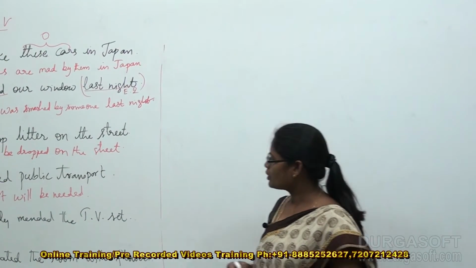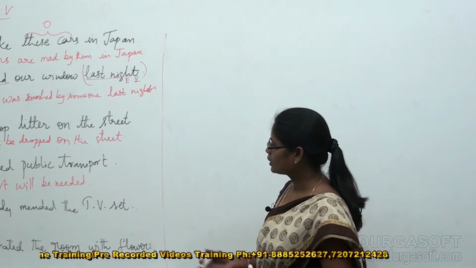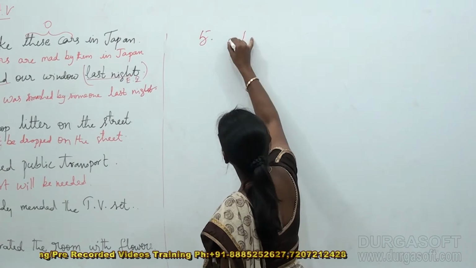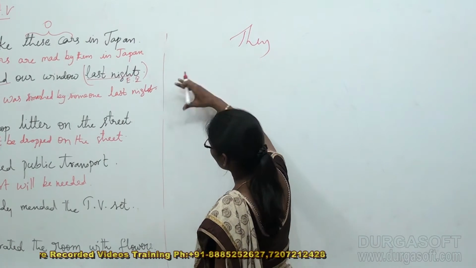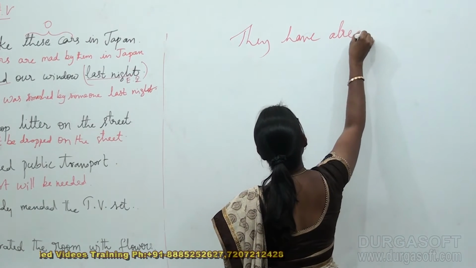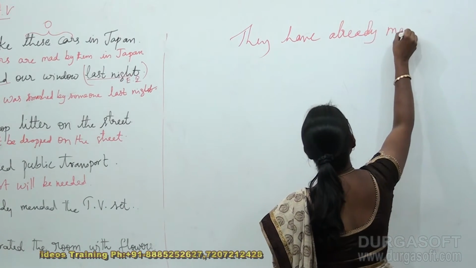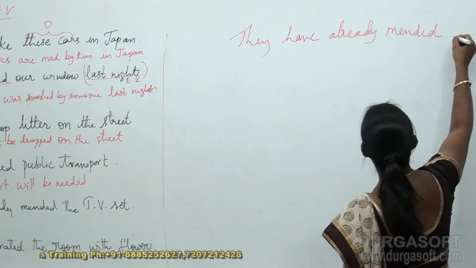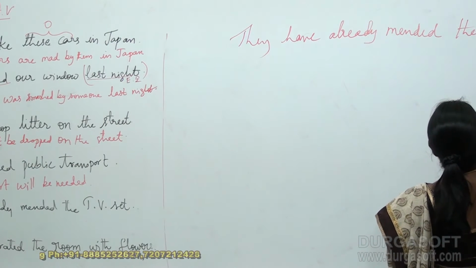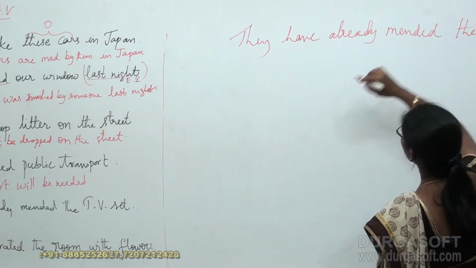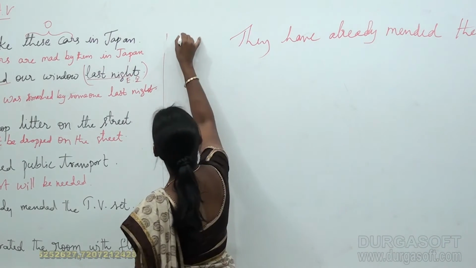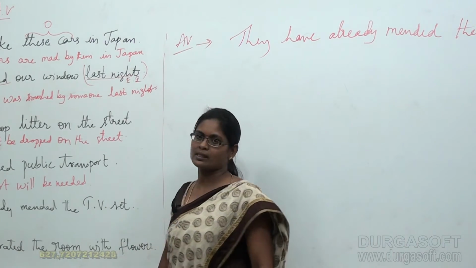Well, we are going to deal with the fifth example now. Let us take the fifth sentence, that is, they have already mended the TV set. Okay, this is my example. They have already mended the TV set, and in fact this is my active voice sentence.